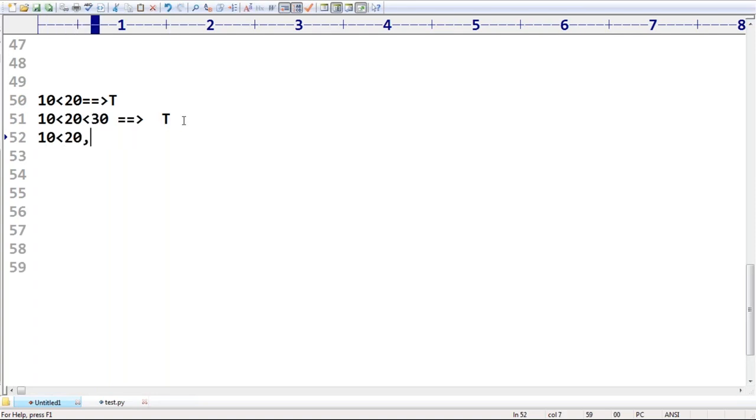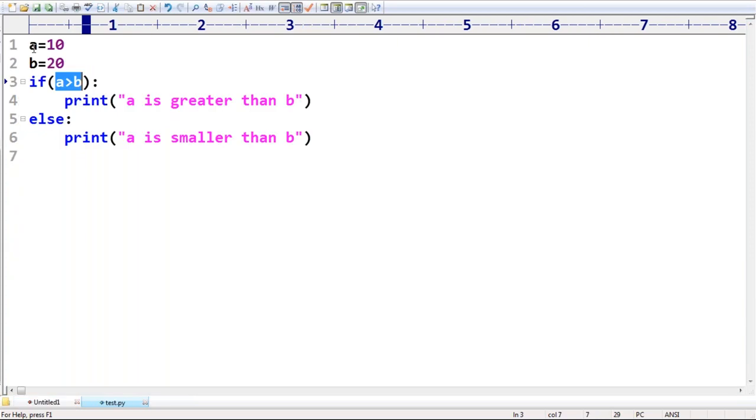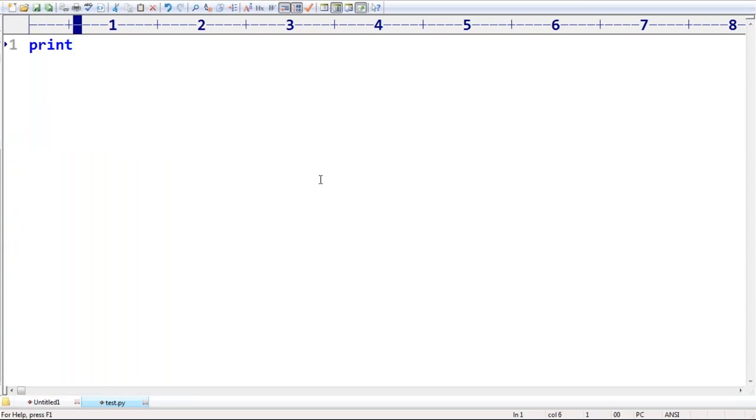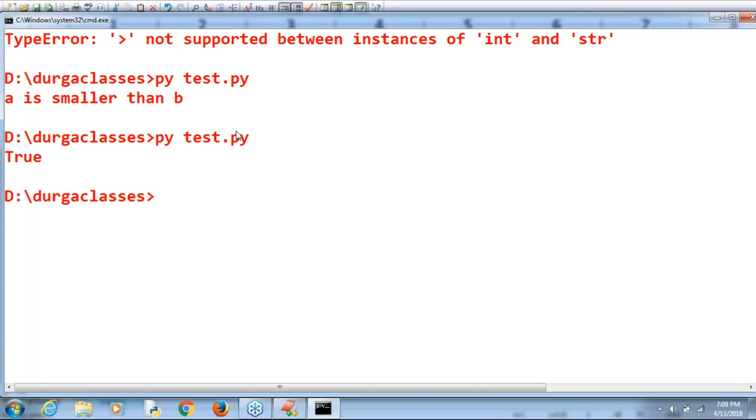10 less than 20, less than 30, less than 40, like this I'm taking. So obviously this one is also true, because all conditions are satisfied. Have you observed? 10 less than 20, less than 30, less than 40, all conditions are satisfied. That's why the output by default we are going to get is true.